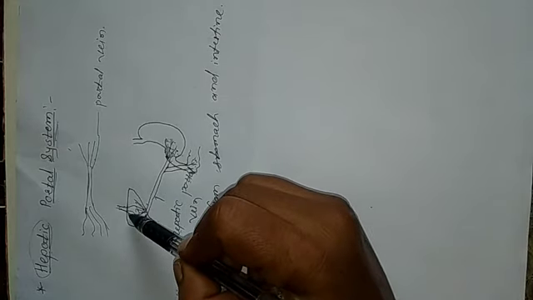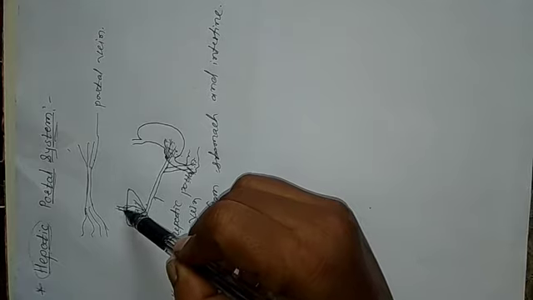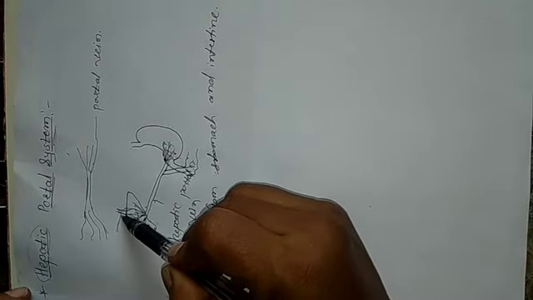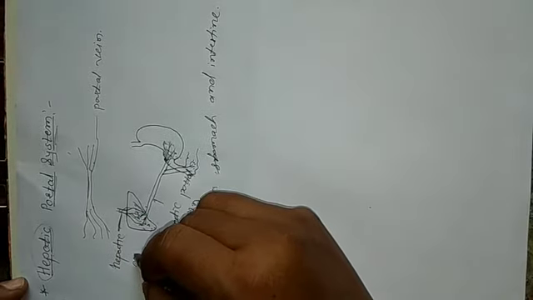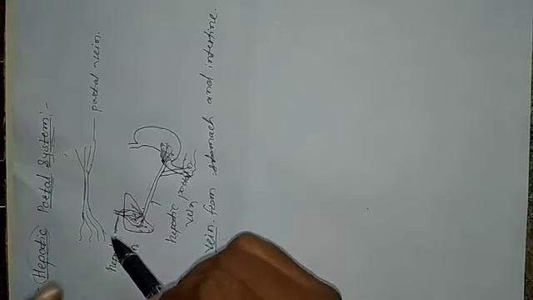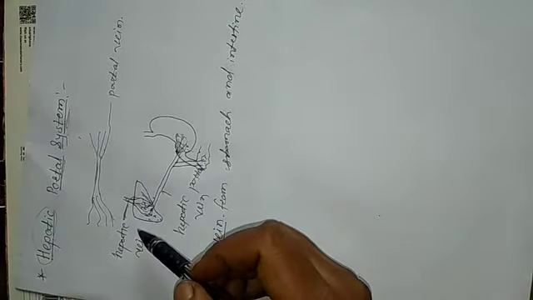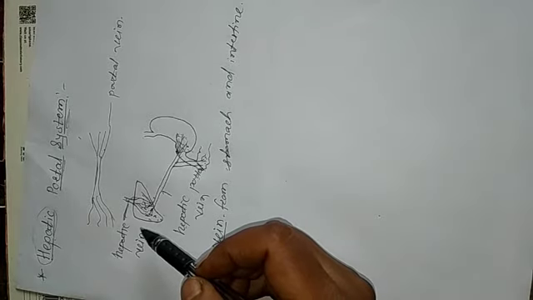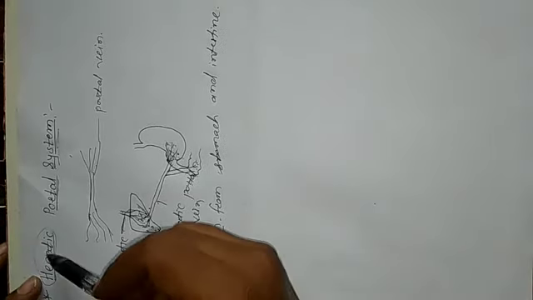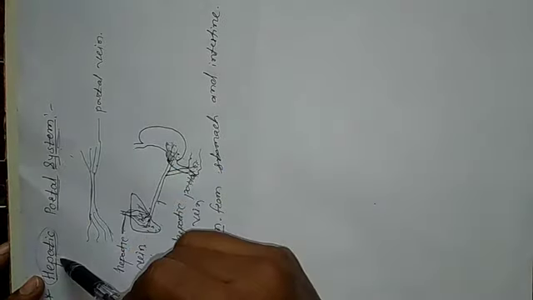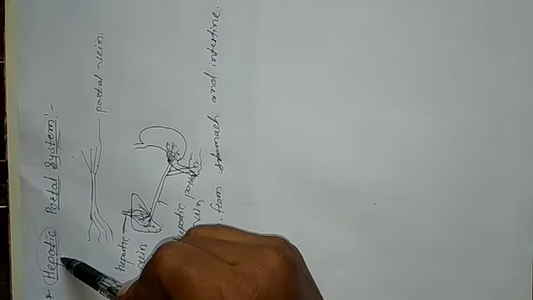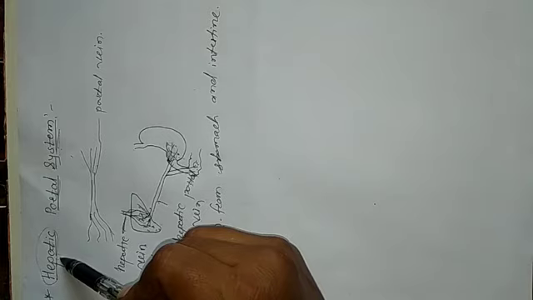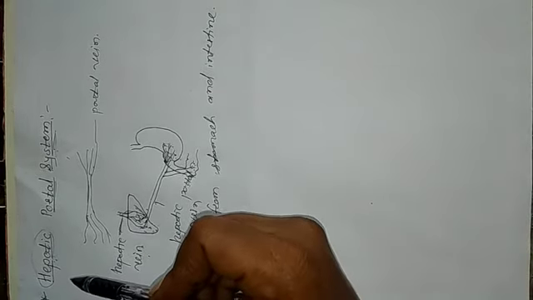Then the blood again reunites from capillaries into a vessel. This vein is called the hepatic vein, and these hepatic veins pass the blood into the inferior vena cava. Got it, student? What is meant by hepatic portal system? The word hepatic is correlated to the liver. Whatever arteries and veins are related to the liver are called hepatic artery and hepatic vein.